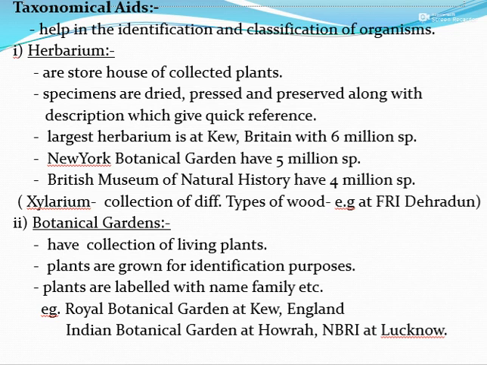The next is botanical garden. They have the collection of the living plants. Plants are grown and for identification purposes, plants are labeled with the name, family, etc. For example, Royal Botanical Garden at Kew, England, Indian Botanical Garden at Howrah, and NBRI at Lucknow.